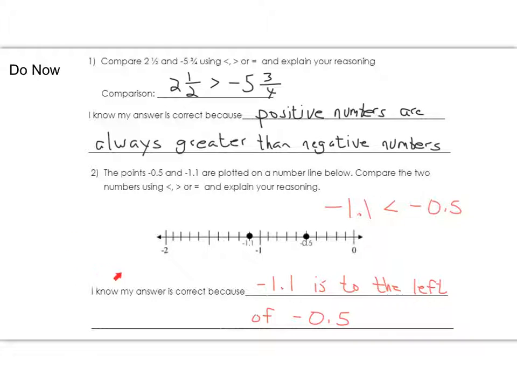And then this one is getting at what we're talking about today. Once again, if you can just plot numbers on a number line correctly, then you can easily see which one is greater, because the number to the right is always going to be greater than the one to the left, or the one to the left is going to be less than the one to the right. All right, go ahead to the next page and we will get started with the lesson.